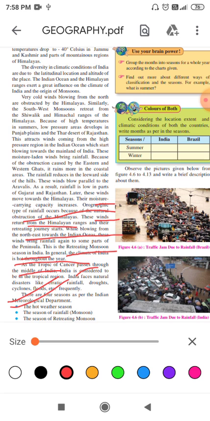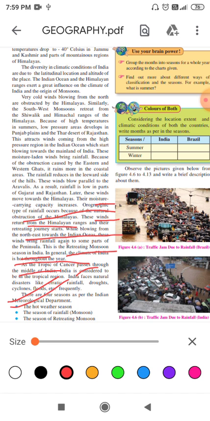So retreating monsoon also brings rainfall. Naturally rainfall is there, but for the maximum number of days we are facing the hot weather season. We have a limited period of winter season in our country, but the most prolonged weather season is the hot season, that is the summer season. So this is the pattern of rainfall in our country.